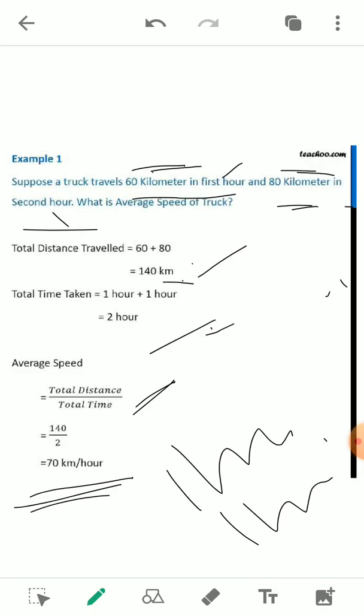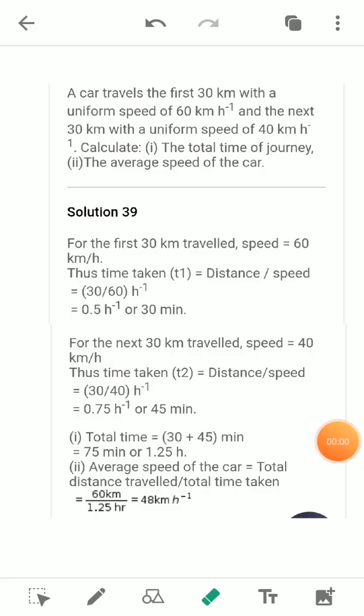Okay, now we will see the next question. The next question is also related to finding the average speed. The question is that a car traveled the first 30 kilometer with a uniform speed of 60 kilometer per hour and the next 30 kilometer with a uniform speed of 40 kilometer per hour. So calculate the total time of journey as well as the average speed of the car.